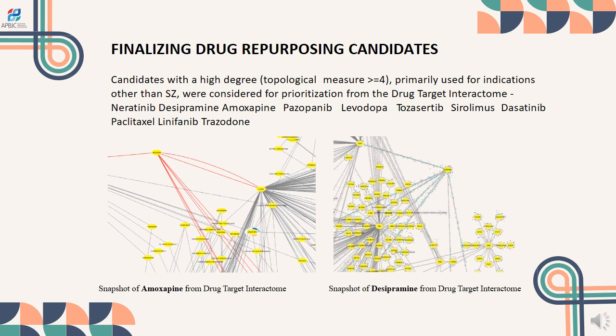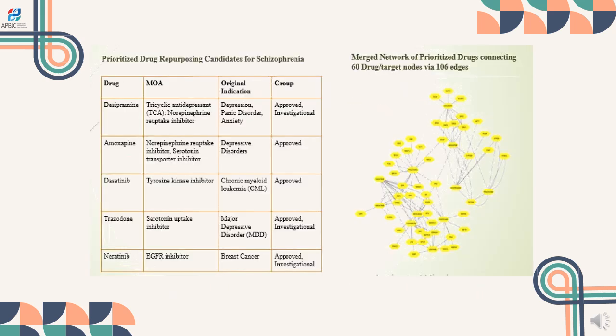Finalizing drug repurposing candidates. Candidates with a high topological measure were primarily used for indications other than schizophrenia. Those were considered relevant for further prioritization. You can see a snapshot of amoxapine interacting in the drug target interactome and a snapshot of desipramine interacting in the drug target interactome. Prioritized drug repurposing candidates for schizophrenia are shown in the first table: desipramine, amoxapine, dasatinib, trazodone and neratinib.